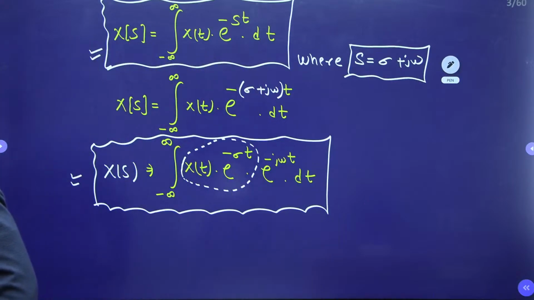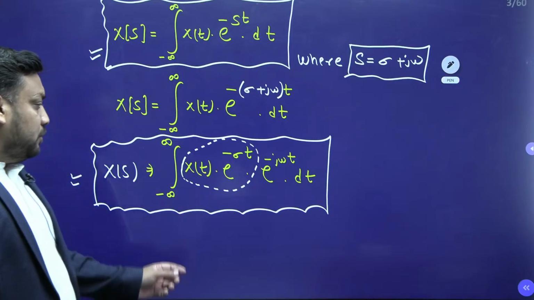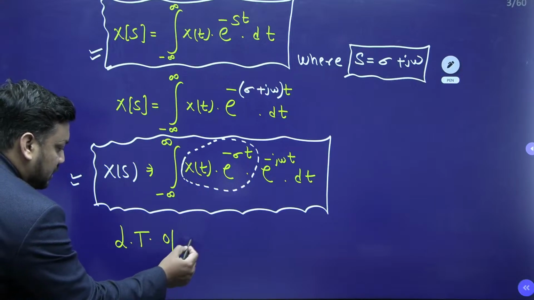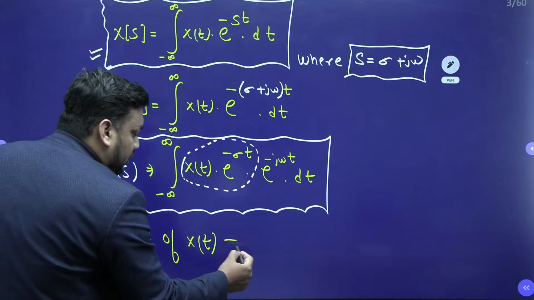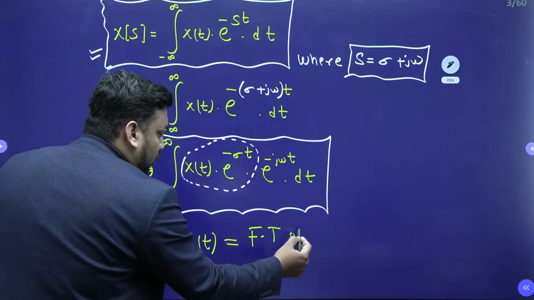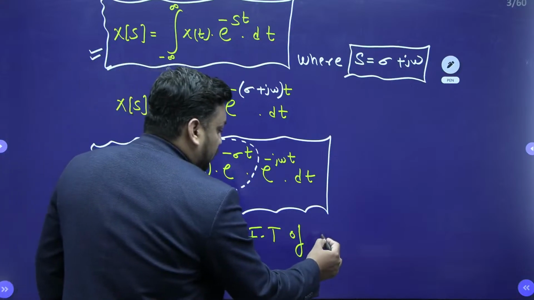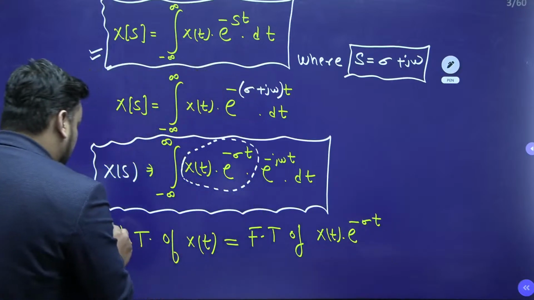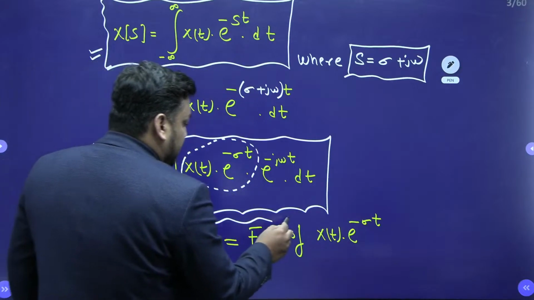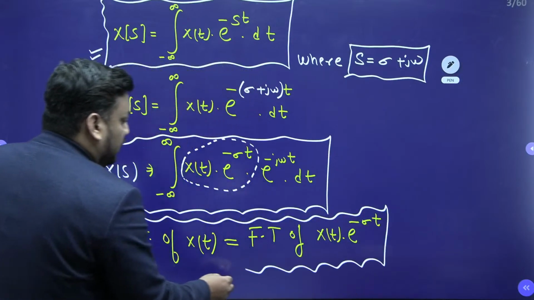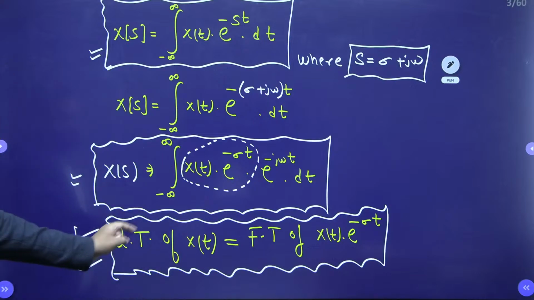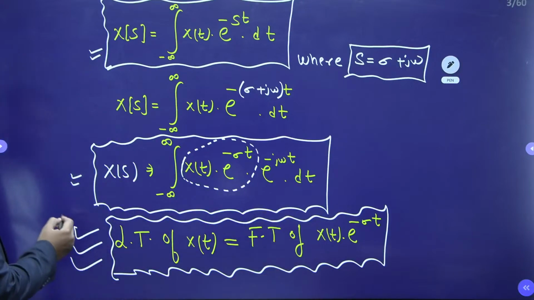Okay, now tell me, children, shall I write a statement here that the Laplace transform of x(t) is equal to the Fourier transform of x(t) e^(-σt)? So what you should write, children: the Laplace transform of x(t) is actually equal to the Fourier transform of x(t) e^(-σt).